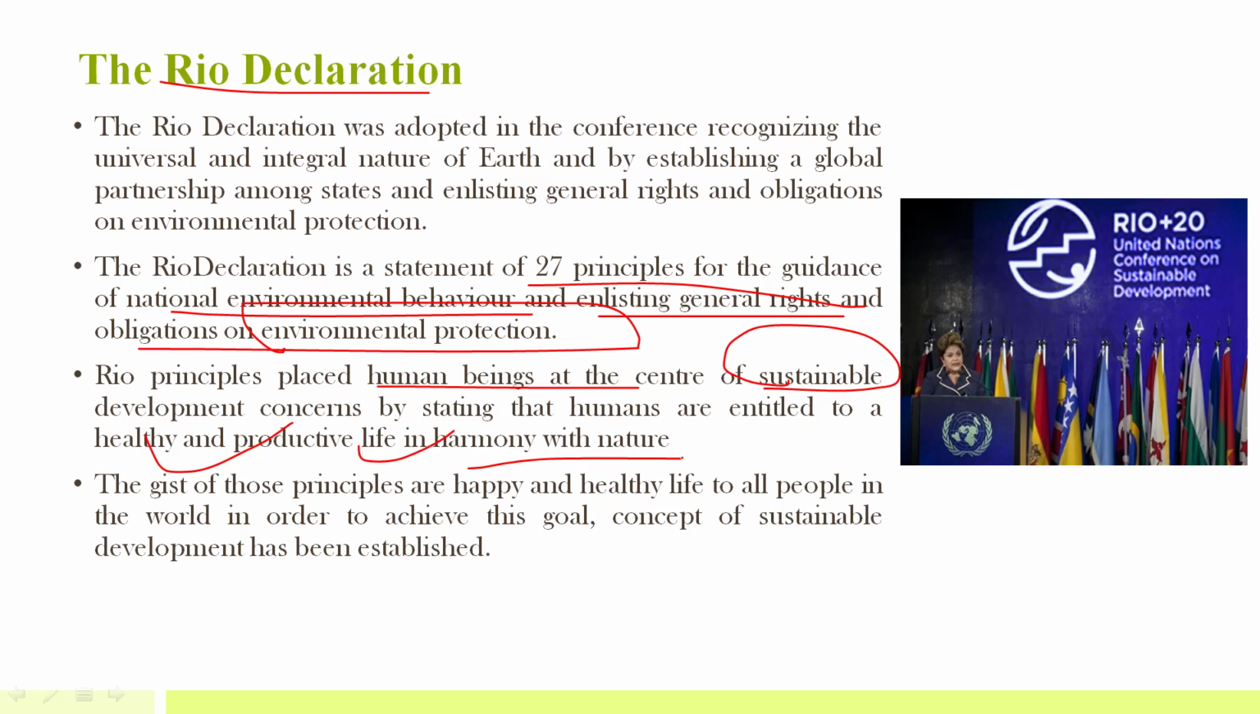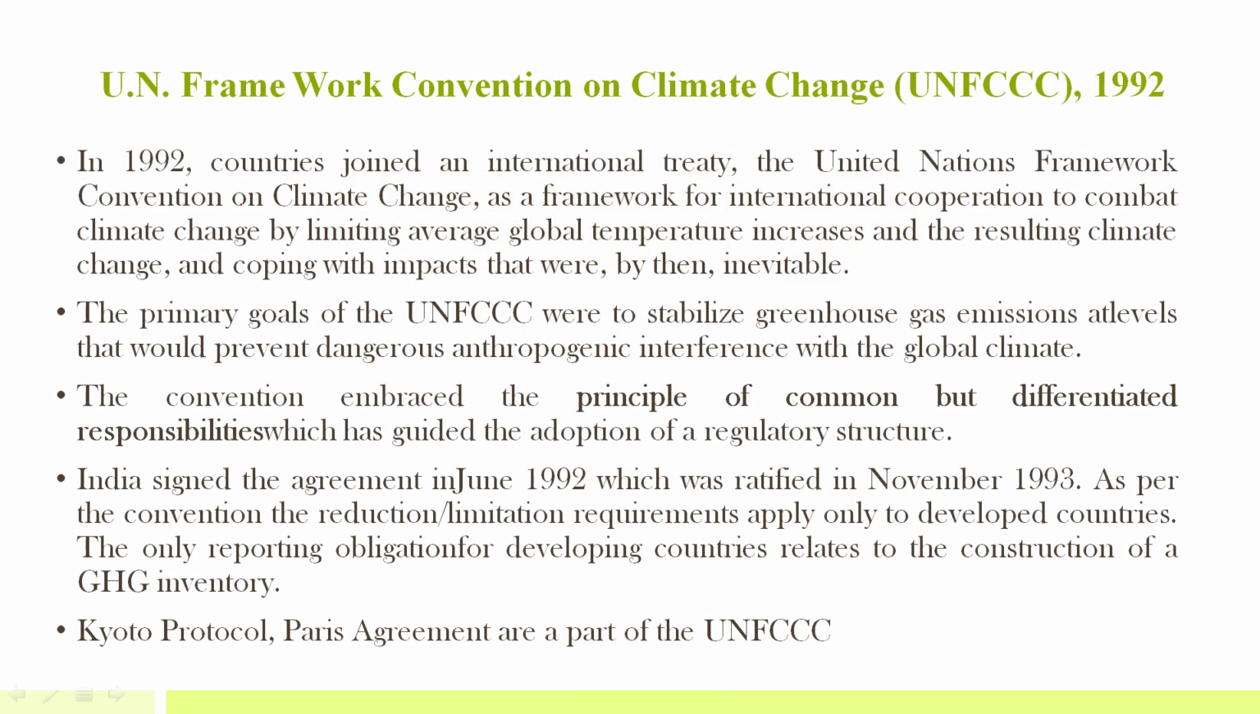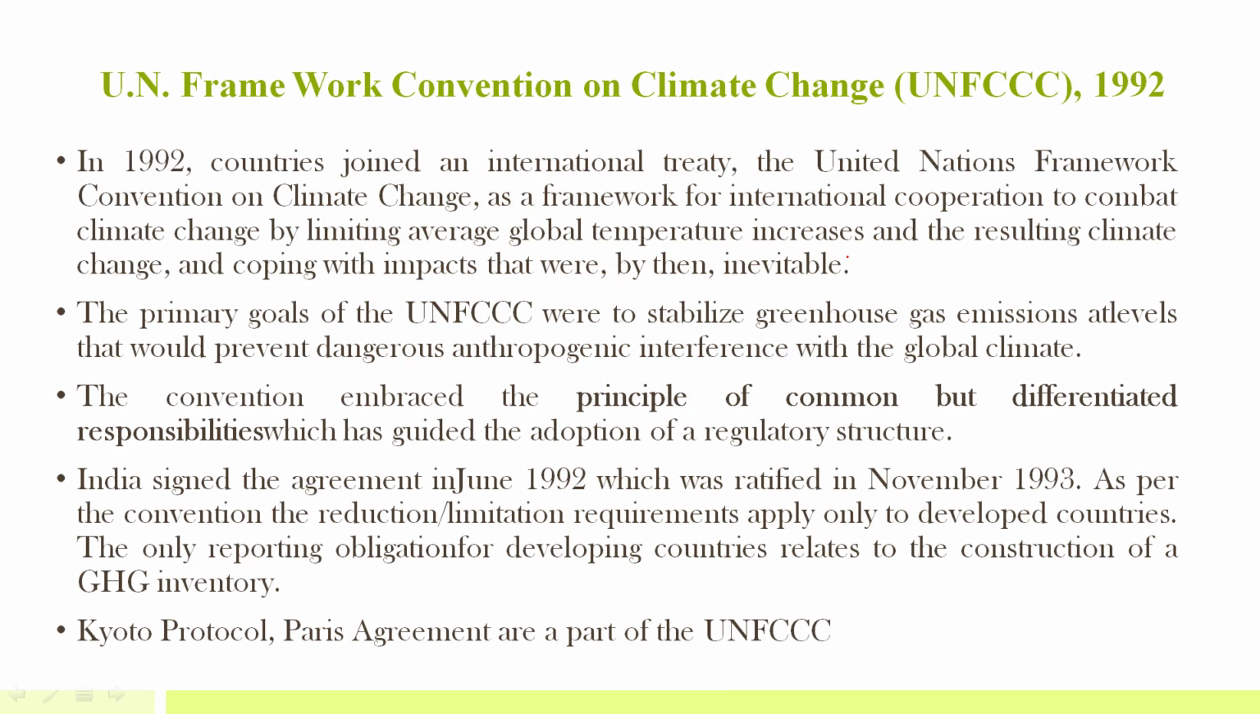So in the long term, the concept of sustainable development has to be established. So this was under the Rio Declaration. There were 27 principles that mainly aimed at sustainable development. So now let's discuss each. First I'm discussing UNFCCC, then I'll discuss CBD and the remaining ones, and then I'll discuss sustainable development and the Agenda 21, etc.